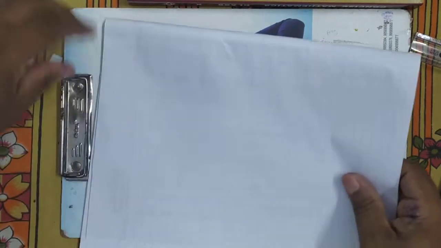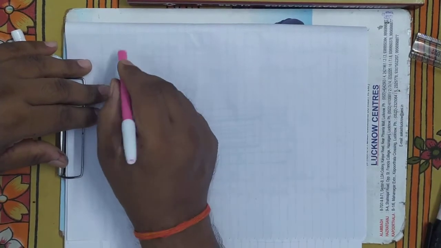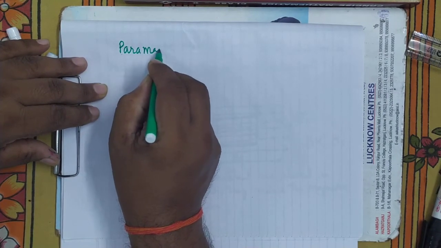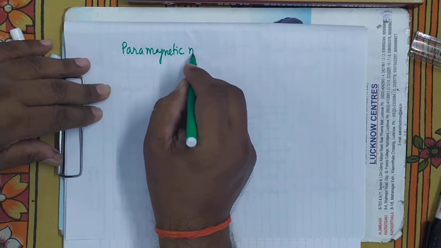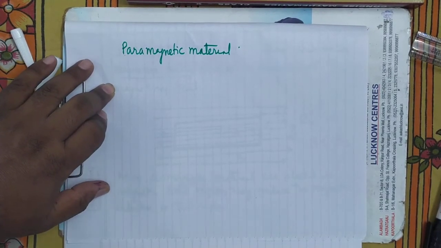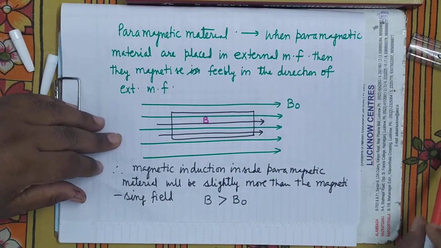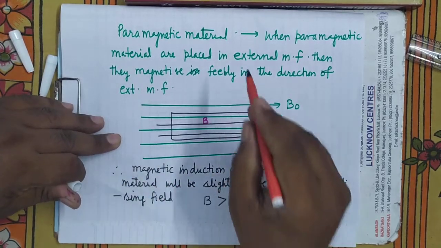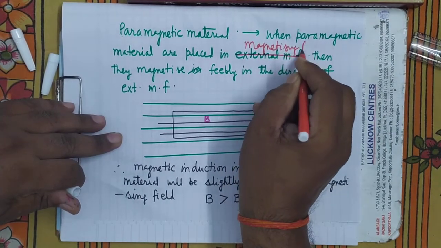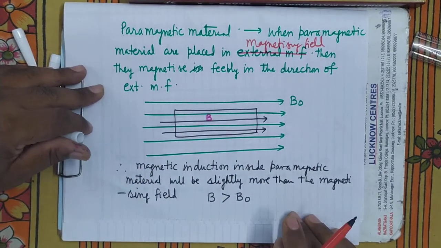Now you see the paramagnetic material. So when paramagnetic material is placed in the magnetizing field, not in the external magnetic field, in the magnetizing field, it is clear, then they magnetize feebly in the direction of the external magnetic field.